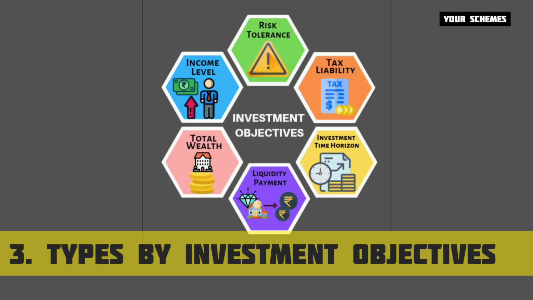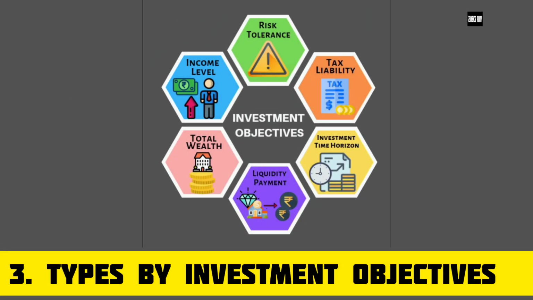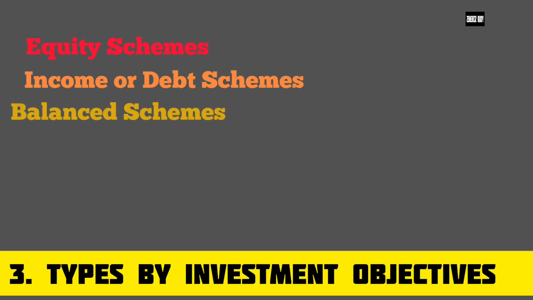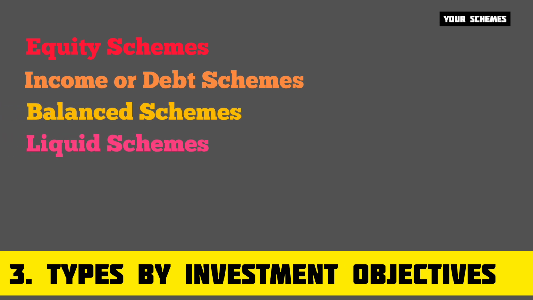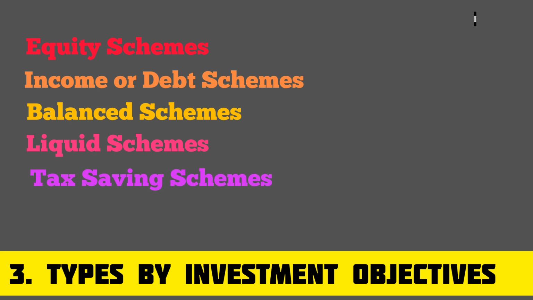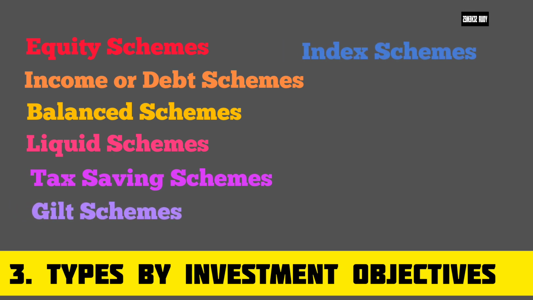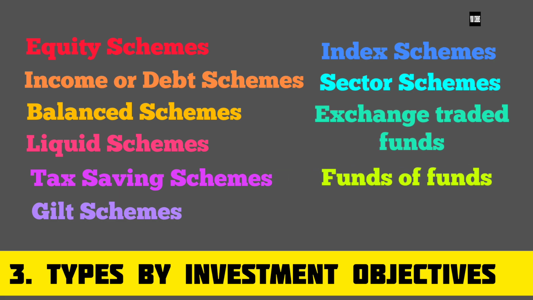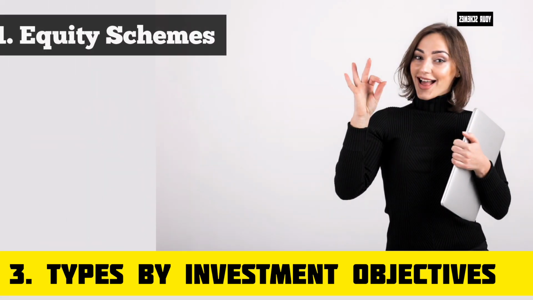Now let's see mutual fund types by investment objective. By investment objective, mutual funds can be categorized into the following types: equity schemes, income or debt schemes, balanced schemes, money market or liquid schemes, tax saving schemes, gilt schemes, index schemes, sector schemes, exchange traded funds, and funds of funds schemes. Let's start with equity schemes.